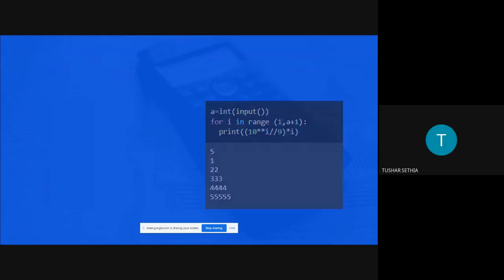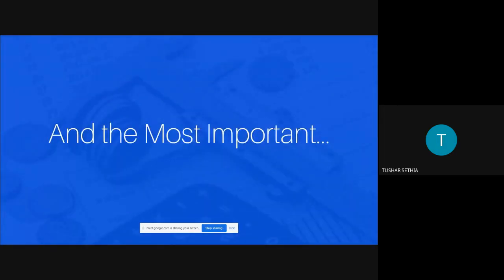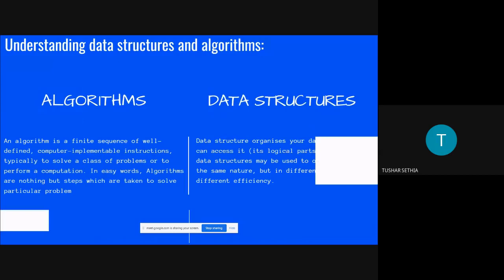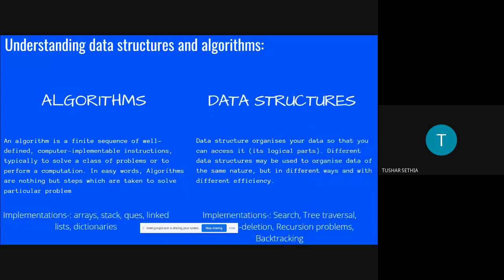Okay. And we know the most important thing to build logic, or to crack a product-based company or any company interview, is to understand data structures and algorithms. So what is an algorithm?